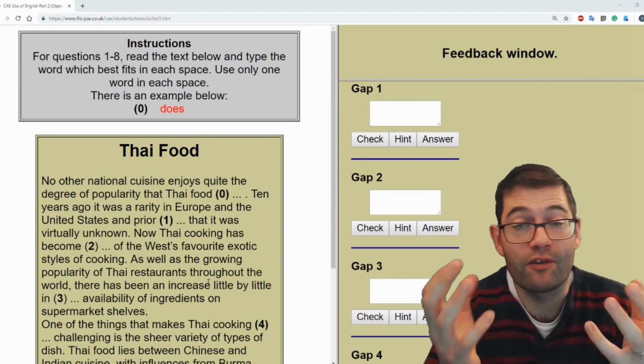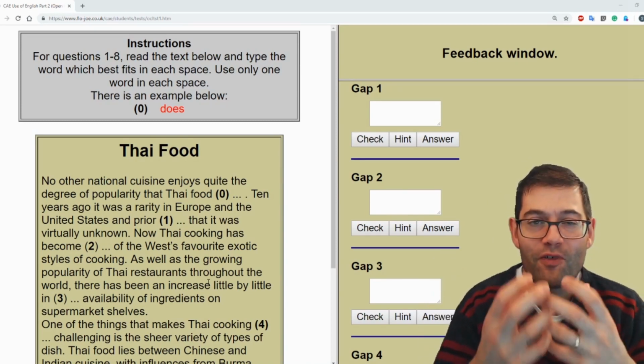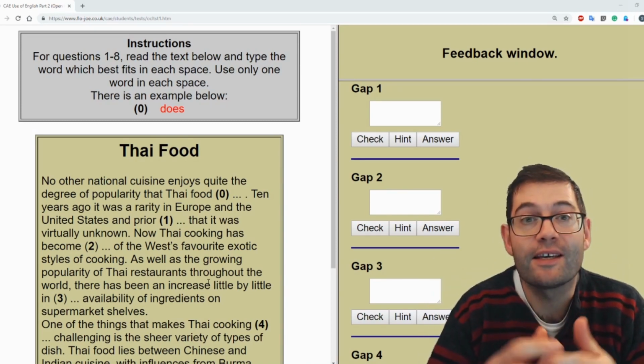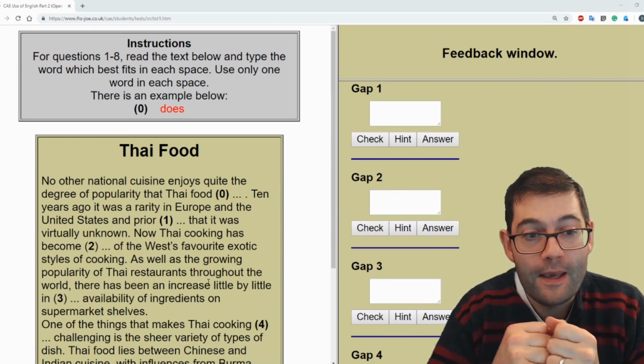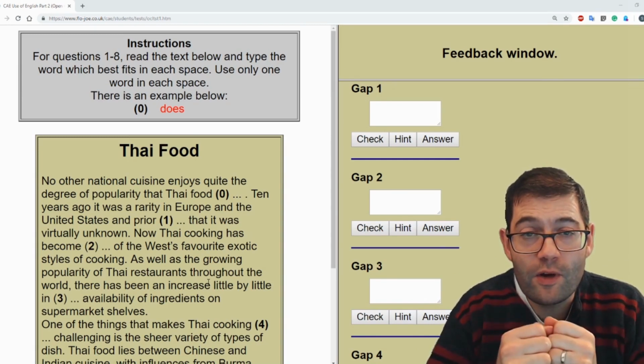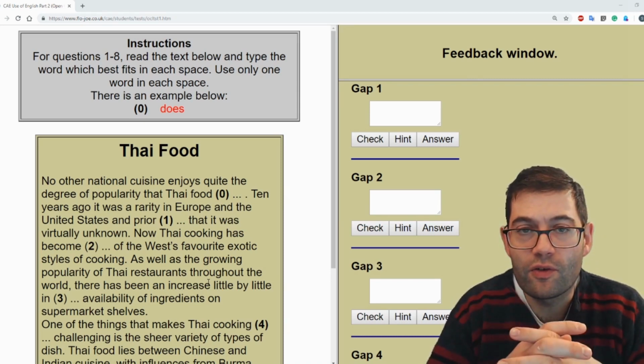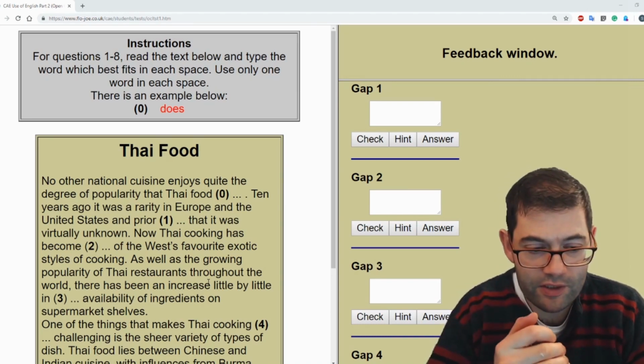And of course, having a great range of vocabulary and grammar structures is going to improve your chances of getting better grades. So let's go through the answers and find out why the answers are the answers. So the article is about Thai food and why Thai food is so popular and how it got so popular.